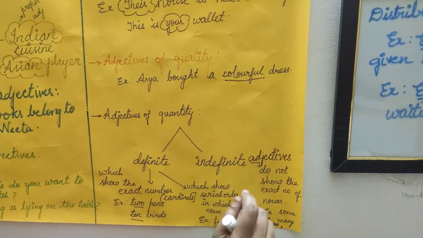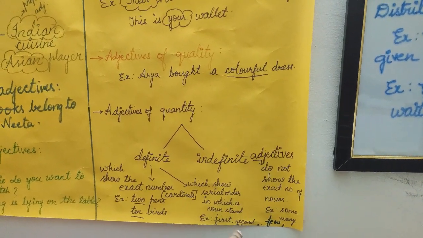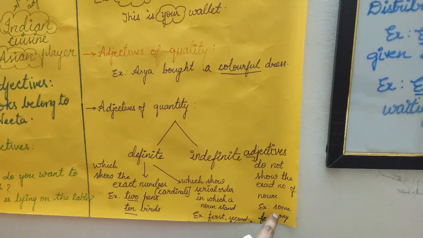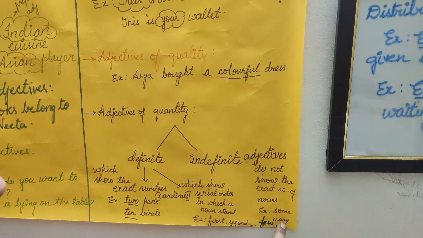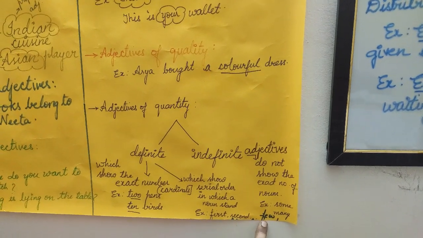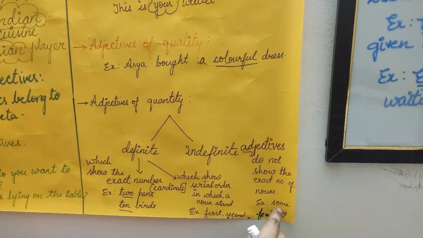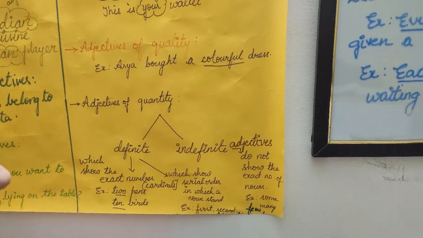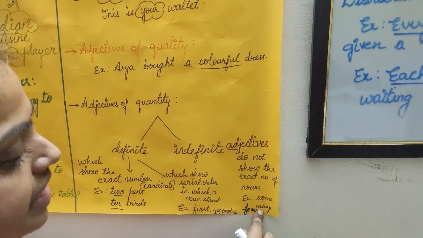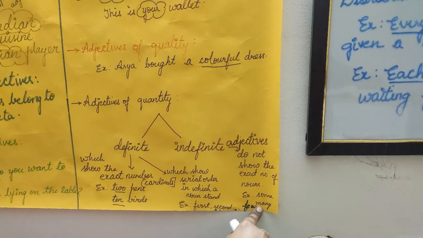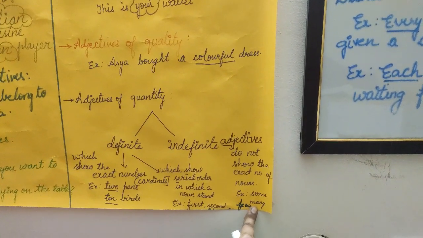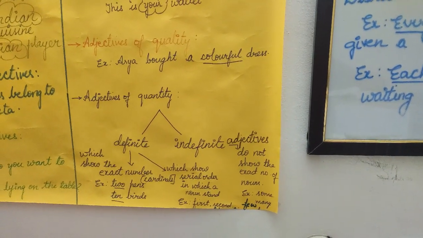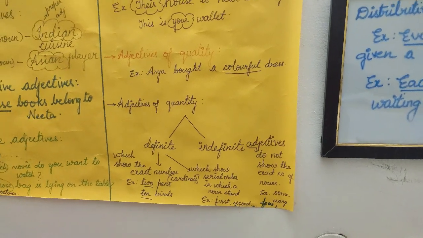Coming to indefinite adjectives of quantity, they do not show the exact number of nouns. Instead, we use them as some, many and few. If we put these into a sentence, there was some sugar in the jar. Let us take many. There were many animals in the zoo. So, the indefinite adjectives of quantity do not show the exact number of nouns.